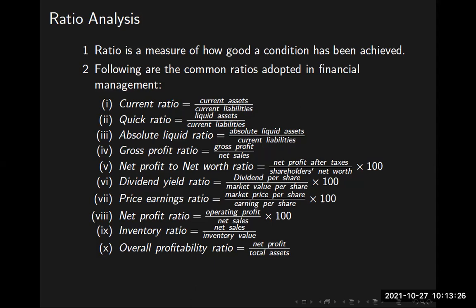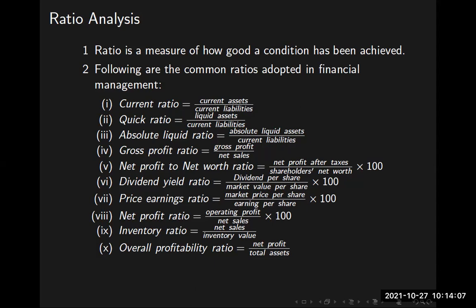Then quick ratio. Quick ratio means a fast look at the company's performance, how the company performs. Liquid assets divided by current liabilities. What are liquid assets and what are current assets? Liquid asset has money, solid currency. Liquid asset is currency. Then any bank balance may be considered a liquid asset. You draw a check, you pay the money. Therefore, any balance held in the bank and anything held in the form of currency notes in your cash box is called liquid asset, that which can be easily spent, divided by current liabilities.